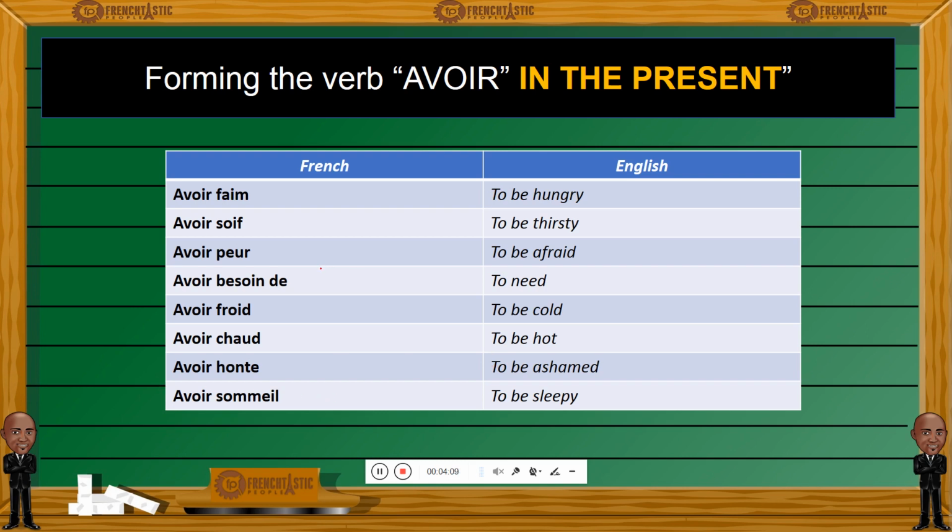You also have avoir envie de. So to have envy of, to want something. Avoir envie de, to want or to feel like having something. J'ai envie de chocolat. I want some chocolate. I feel like having chocolate. J'ai envie de crème glacée. I want some ice cream. So avoir envie de, avoir besoin de, to need, to want. So these are some really cool French idioms using avoir, and we've already covered that in the previous lesson.